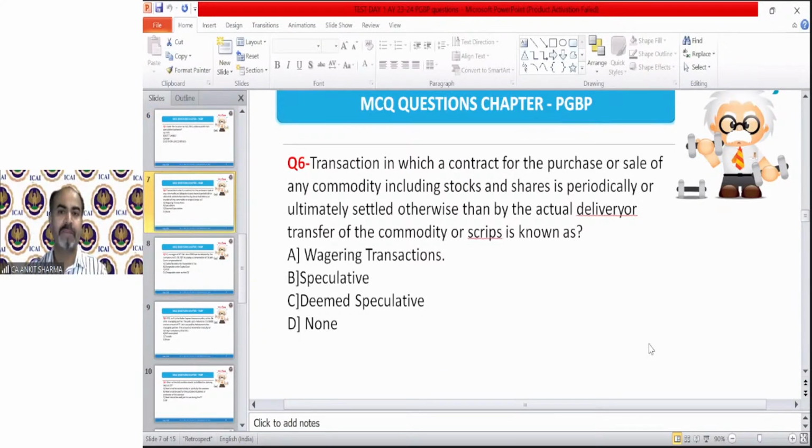A transaction in which a contract for the purchase or sale of any commodity, including stocks and shares, is physically, periodically, or ultimately settled otherwise than by the actual delivery or transfer of the commodity or scrip, is known as a wagering transaction, speculative, deemed speculative, or none. This is also a good question. Read it and answer me. Question number 6, I'm waiting for the answer. Do it fast. We need to cover a lot of syllabus, so please send me the answer as soon as possible.